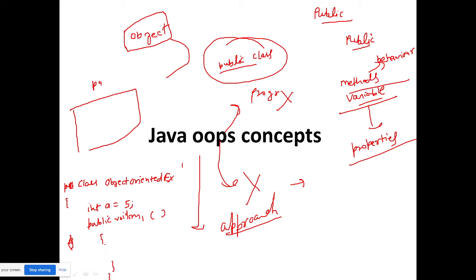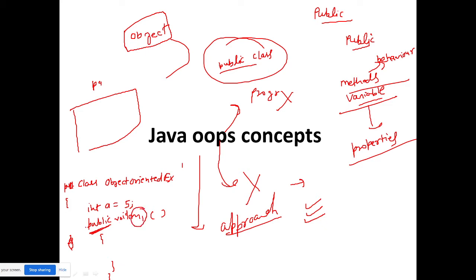This is your class. Now if this method is public, then anyone can access this method, either beyond the package or inside the package, anywhere in the project, this method m1.